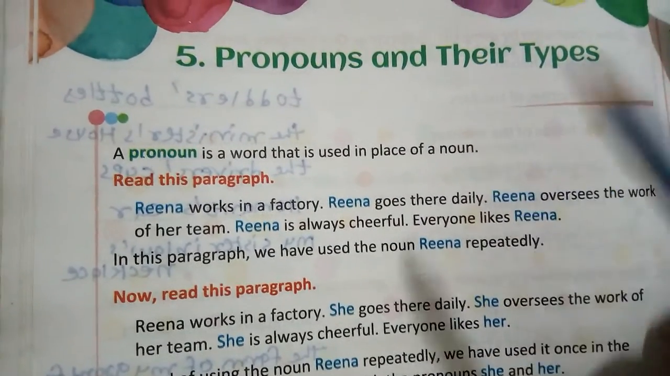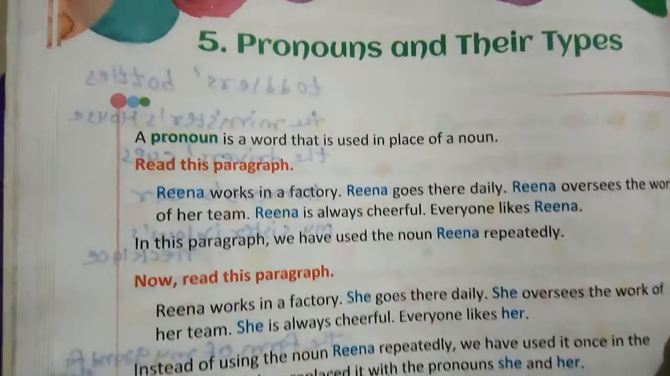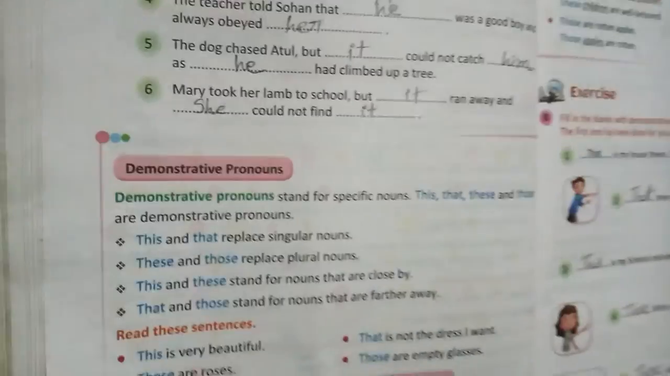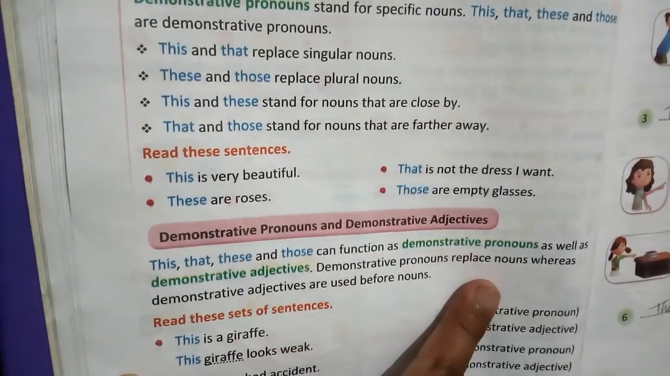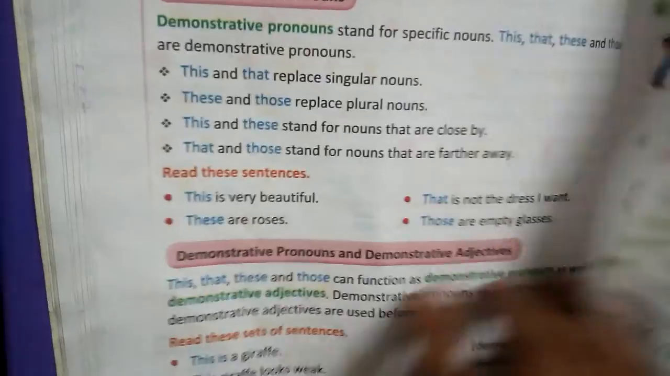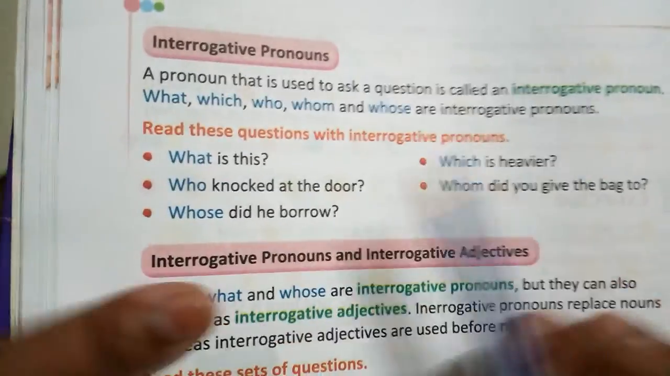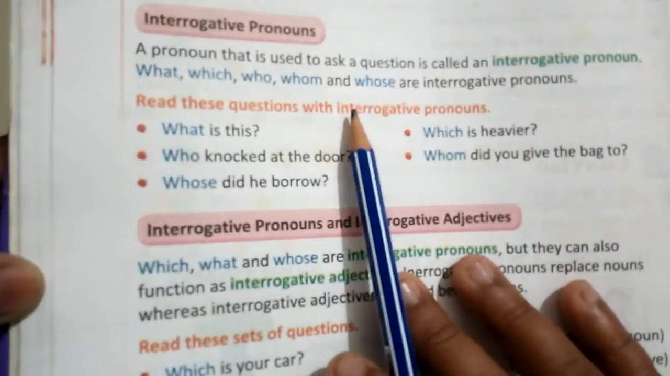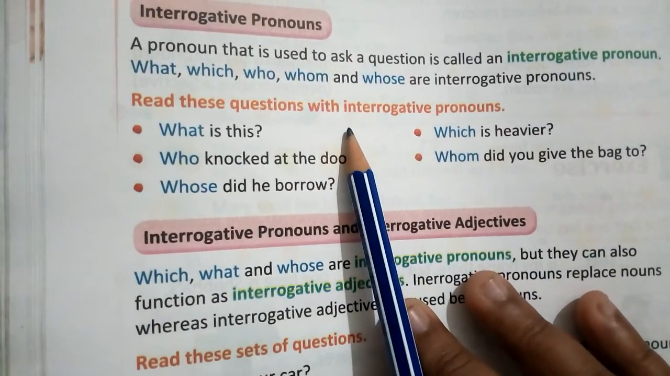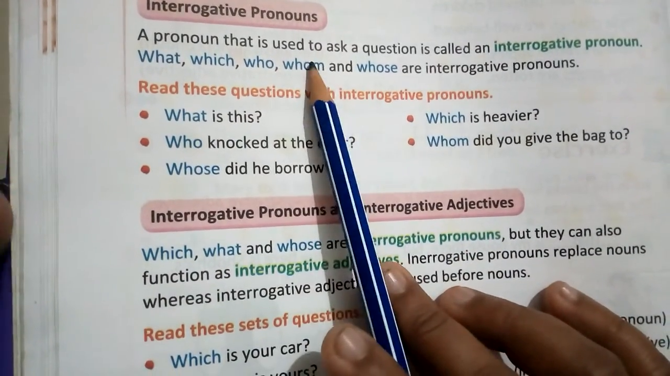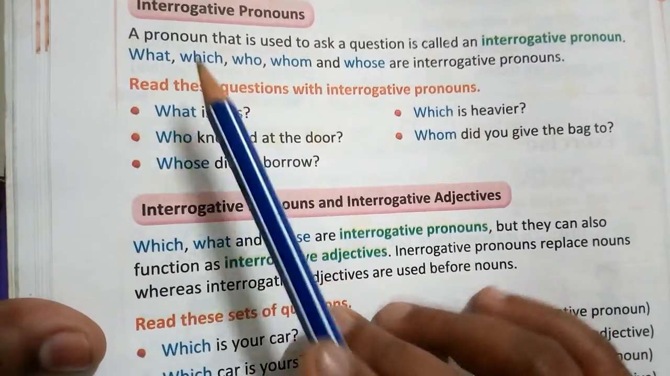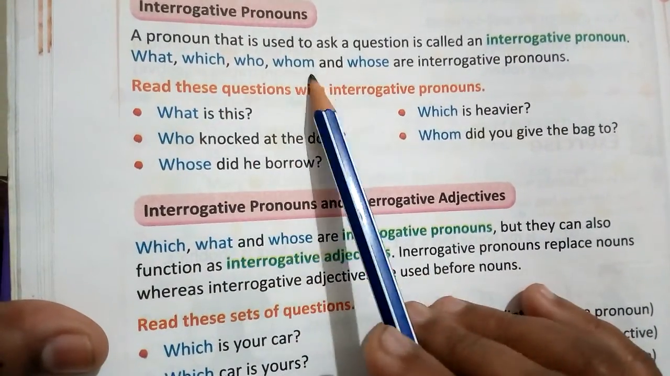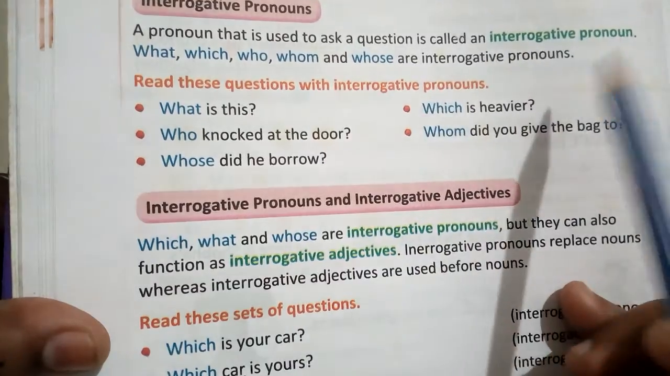In the previous video we learned the topics of case, types of pronouns, demonstrative pronouns and demonstrative adjectives. Now we start with the interrogative pronoun. So what is an interrogative pronoun? A pronoun that is used to ask a question is called an interrogative pronoun. What, which, who, whom and whose are interrogative pronouns.